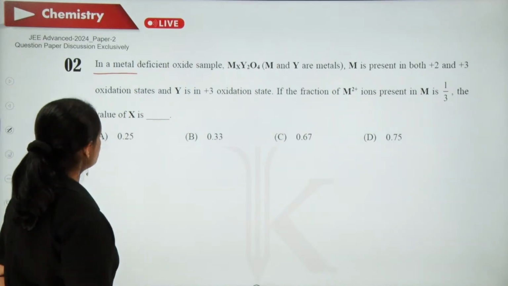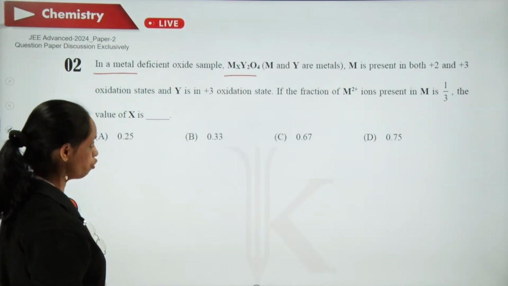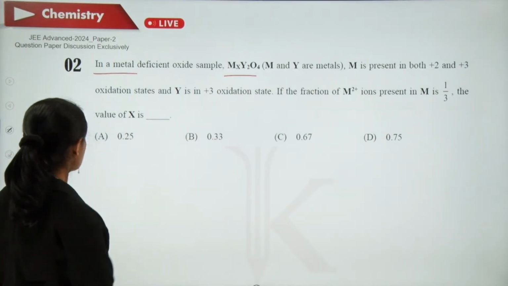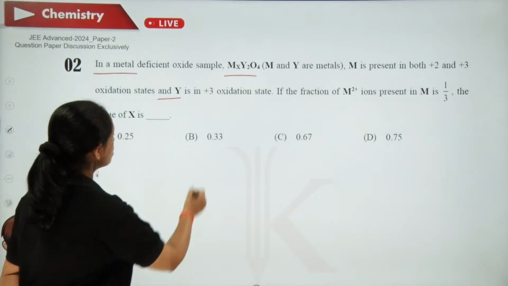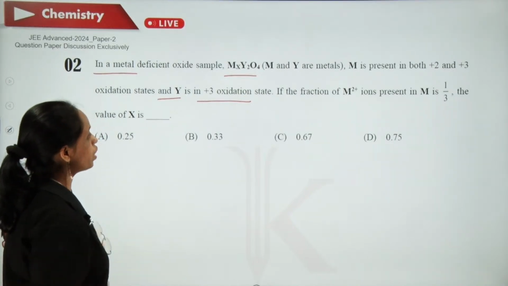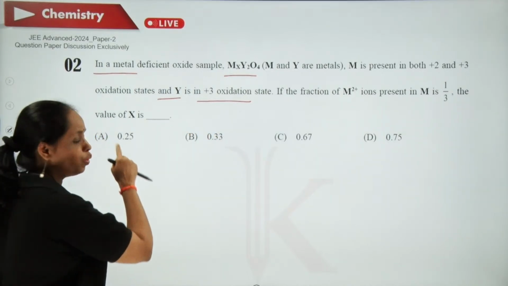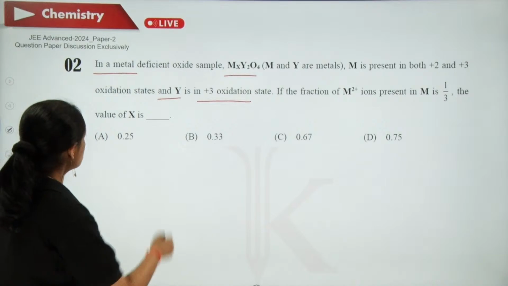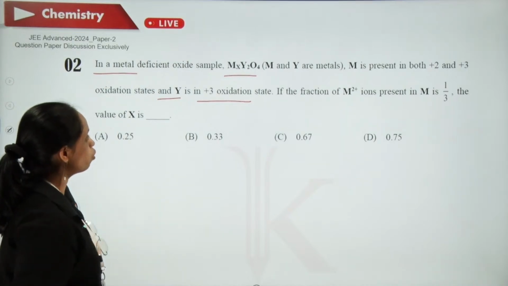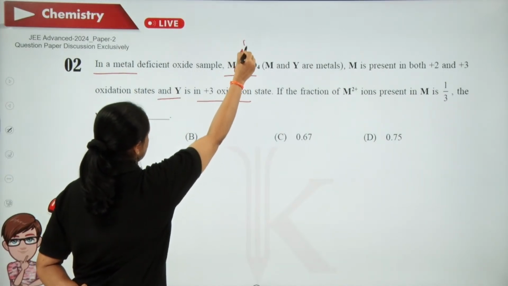In a metal deficient oxide, for example MxY2O4, M is present in both +2 and +3 oxidation states and Y is in +3 oxidation state. If the fraction of M+2 ions present in M is 1/3, the value of x is. So this is from the oxidation number concept. Our aim is to find out this x.